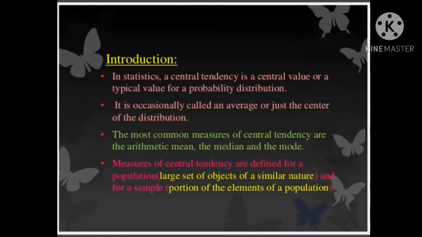In statistics, a central tendency is a central value or a typical value for a probability distribution. It is occasionally called an average or just the center of the distribution. The most common measures of central tendency are the arithmetic mean, the median, and the mode. Measures of central tendency are defined for a population, a large set of objects of a similar nature, and for a sample, a portion of the elements of a population.